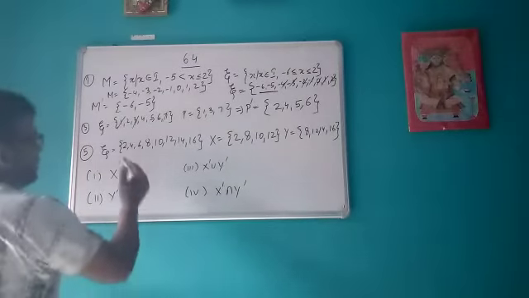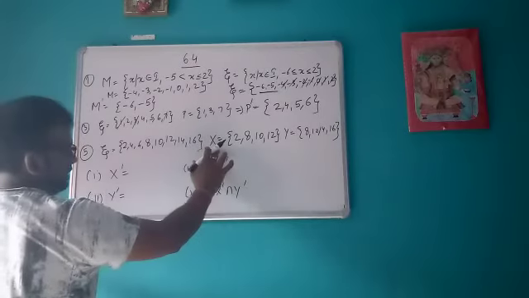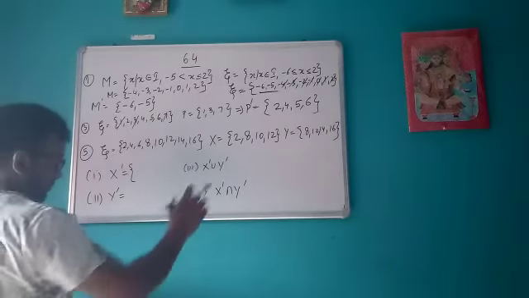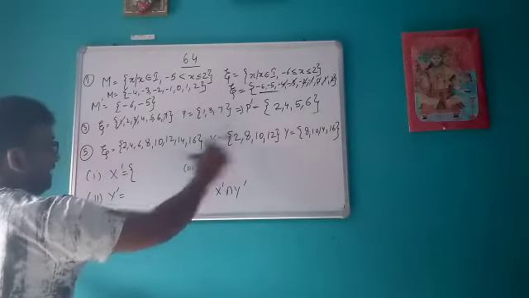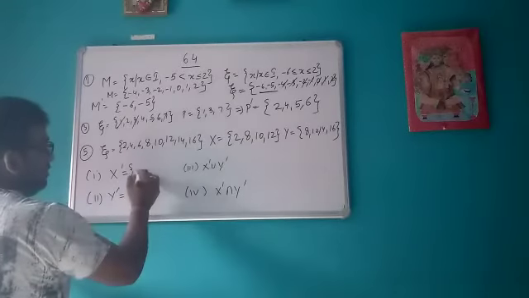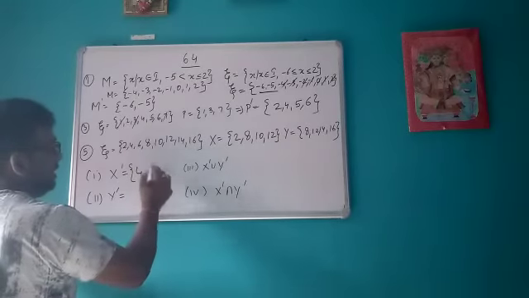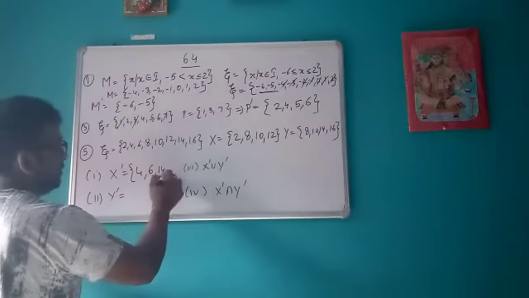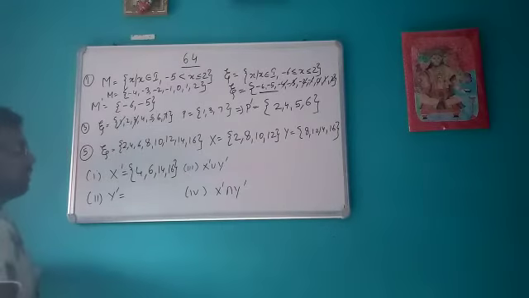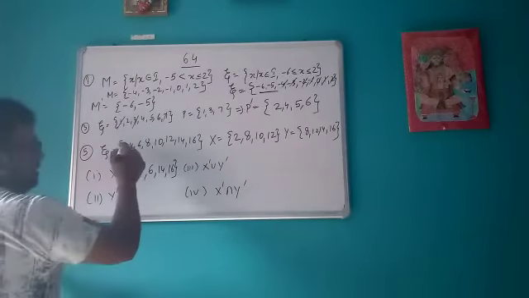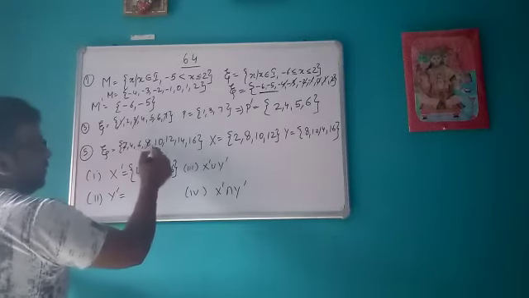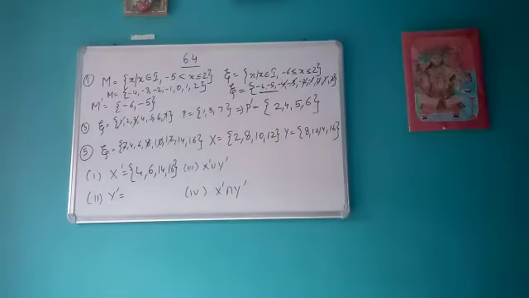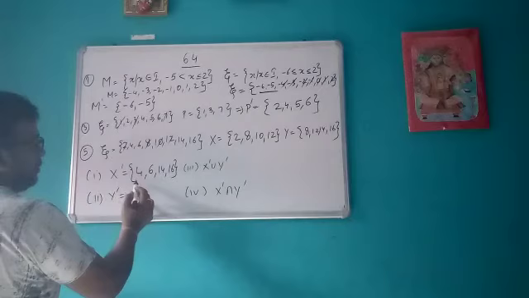Then, so this is our universal set. This is set X and this is set Y. Now we have to calculate X complement first. So what are the elements that we will take? So 2 we cannot take, then we will take 4, then 6 we will take, then 8 is there, so 8 I will not take, then 10 and 12 are there, then I will take 14 and 16. Okay, all the elements, that is 2 we will not take, then 8 we will not take, then 10 and 12. So other than this, all the elements which are not present in X.